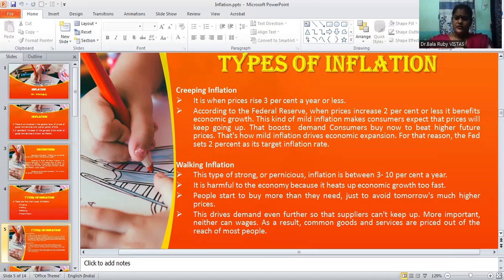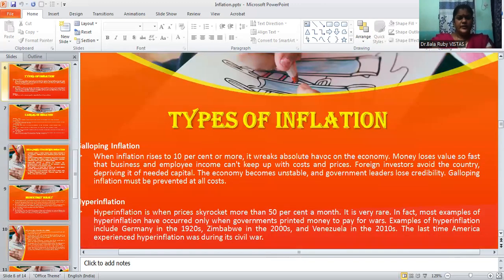So people start to buy more than they need just to avoid tomorrow's much higher prices. This drives demand even further so that suppliers cannot keep up. More important, neither can wages. As a result, common goods and services are priced out of the reach of most people.